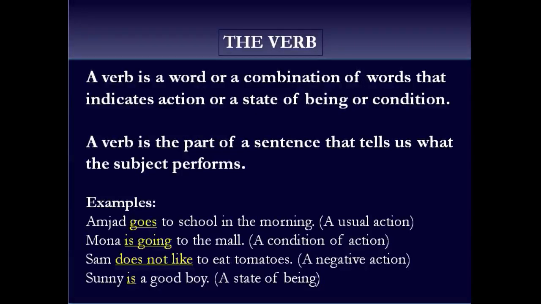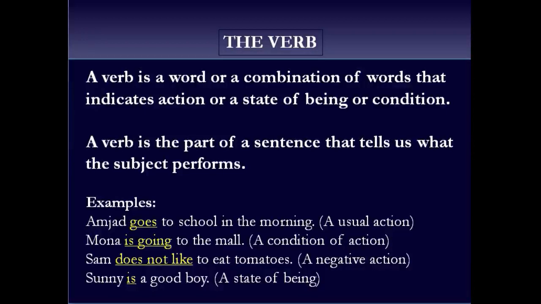You already know, I hope. You have not forgotten what a verb is. So a verb is a word or a combination of words that indicate action or a state of being or condition. A verb is an action word, in short we can say. It is always part of a sentence and it tells us what the subject performs.